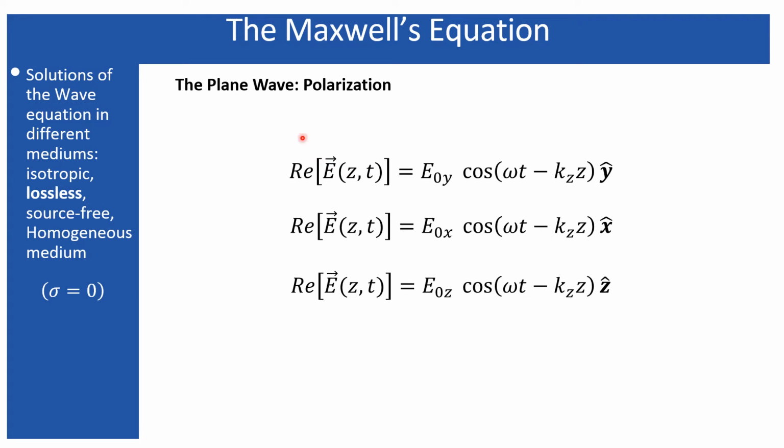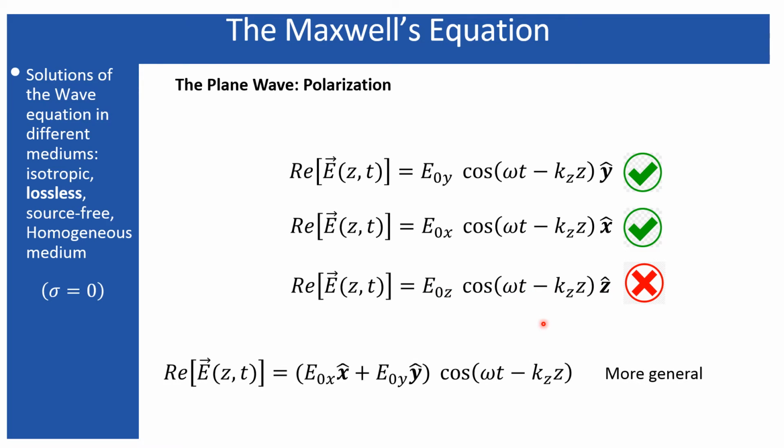As I told, since the transverse property is maintained by the electromagnetic wave, this y polarized wave will be a solution, or it is a correct one, when the wave is propagating along the z direction. Similarly, this x polarized wave can also be possible, but a z polarized wave is not possible while it is propagating along the z direction. So in the absence of the z component, this will be the more general one.